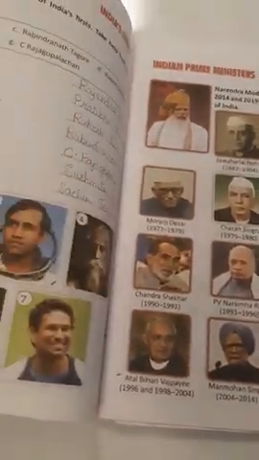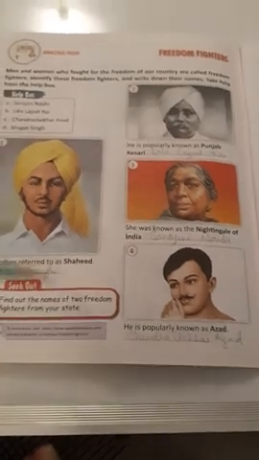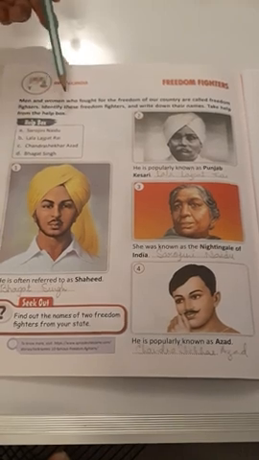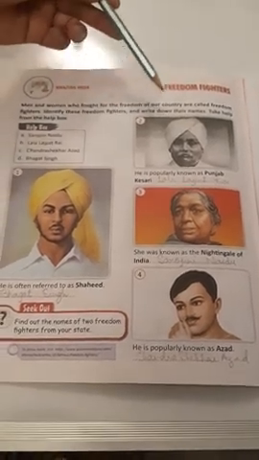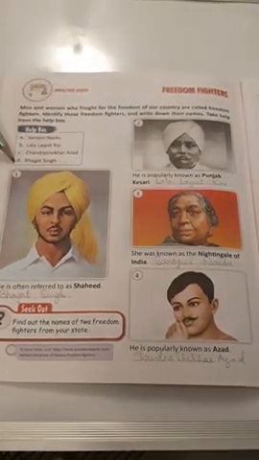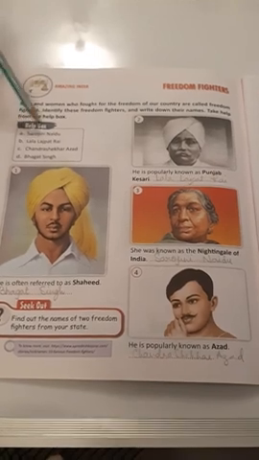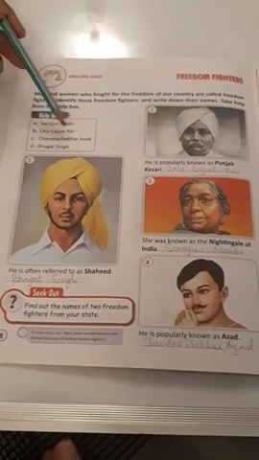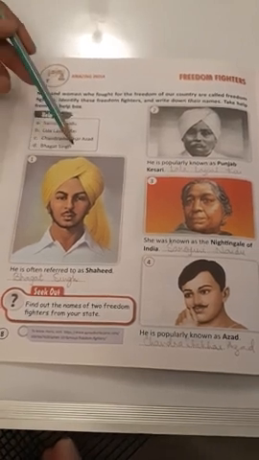Turn to page number 8. Freedom fighters. Men and women who fought for the freedom of our country are called freedom fighters. You all know this. Identify these freedom fighters and write down their names. Take help from the help box. The names are given here in the help box. A. Sarojini Naidu, B. Lala Lajpat Rai, C. Chandrasekhar Azad and D. Bhagat Singh.